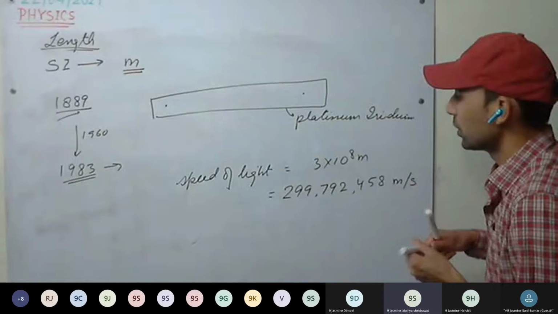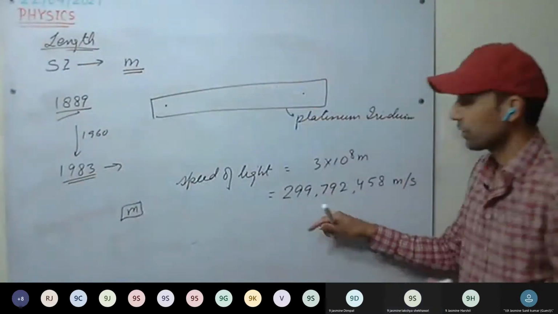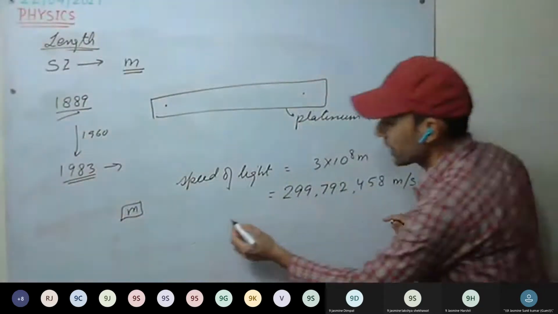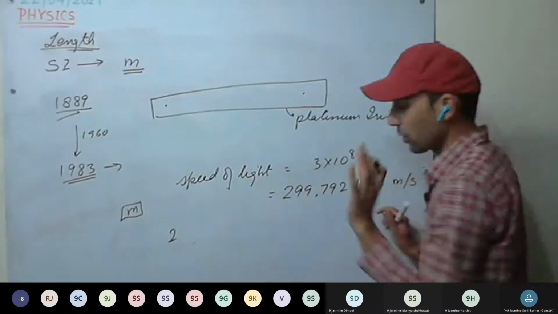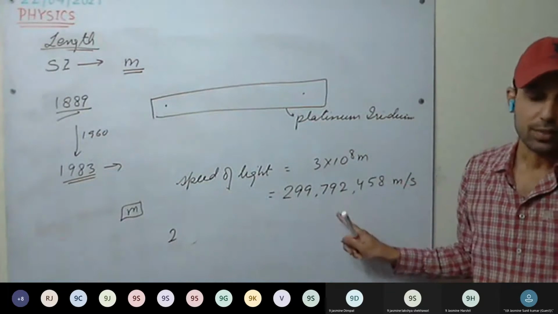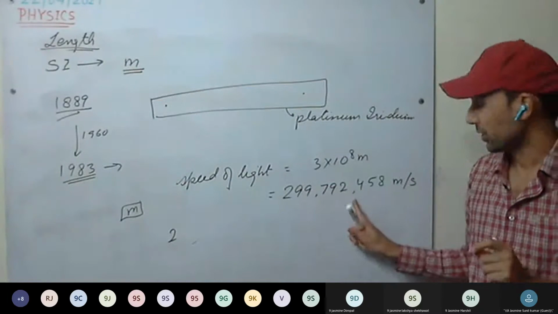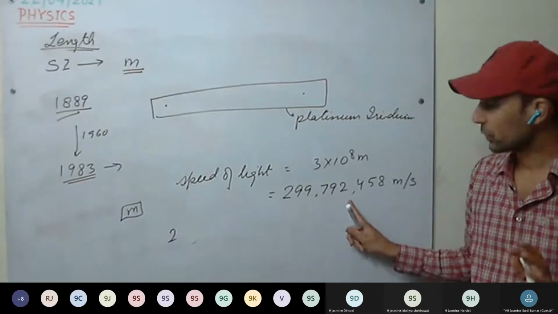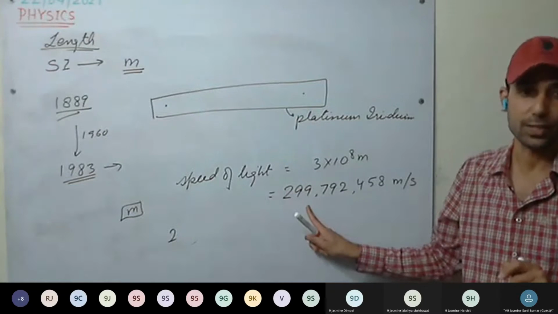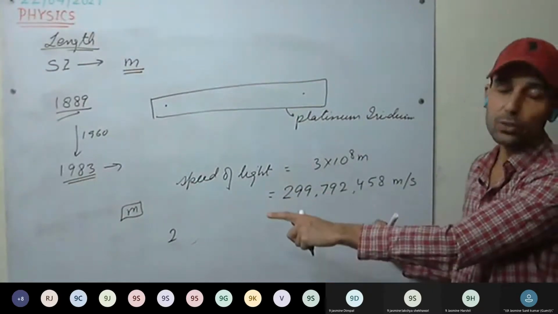Okay. So see here, we have to define the meter. So how are we going to define the meter? Before that, you know that the speed of light does not change. In vacuum, the speed of light does not change. Even in air, it does not change much. So we usually say the speed of light is constant. It doesn't change. So using the speed of light, we are going to define the meter.